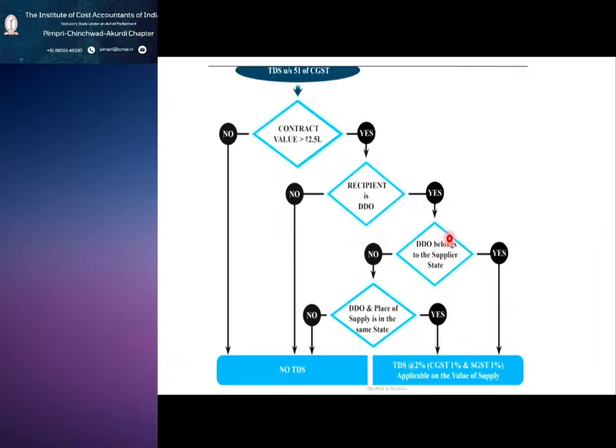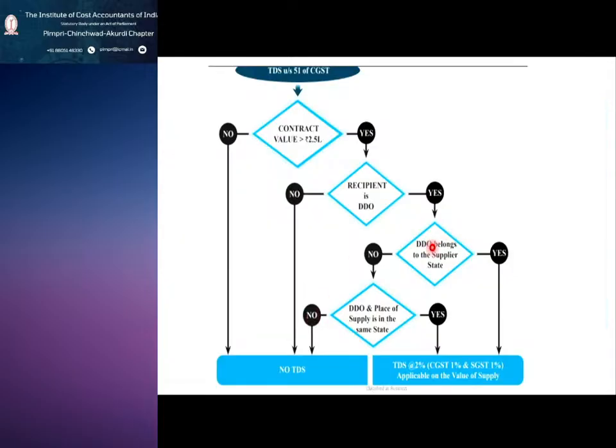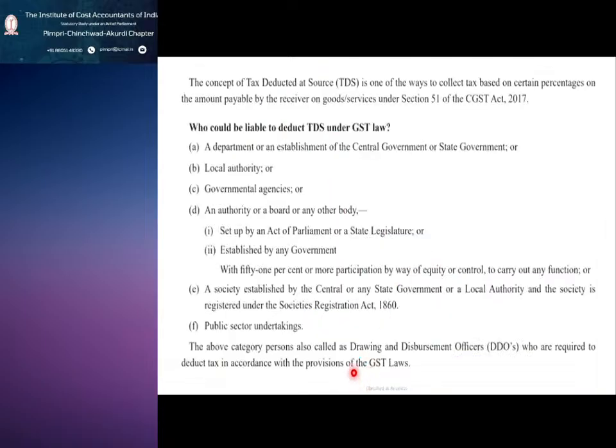So these two things will be a little bit different, but if you see this example, it will be very simple. So what we have seen here, DDO is drawing and disbursement officers.